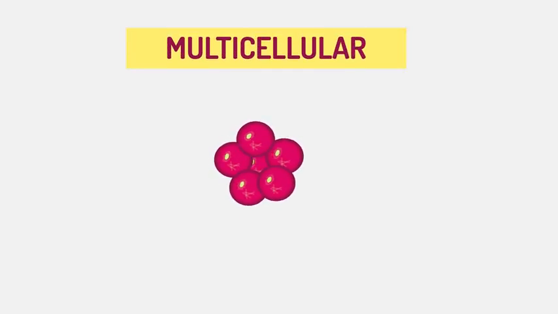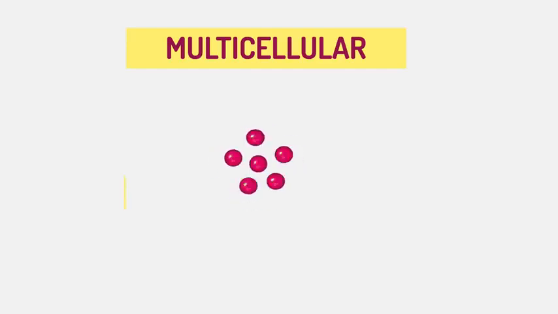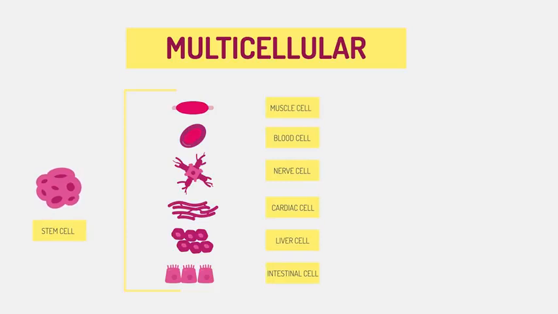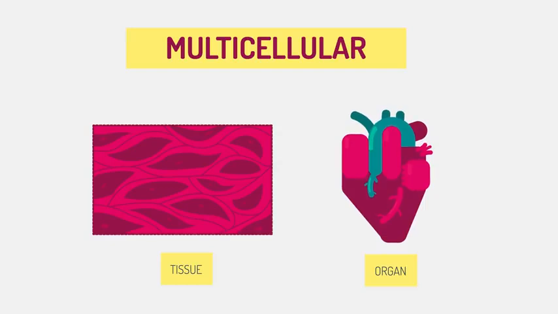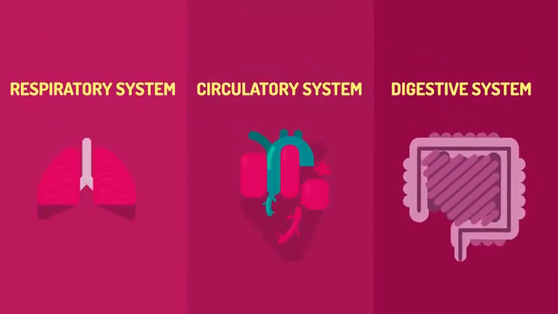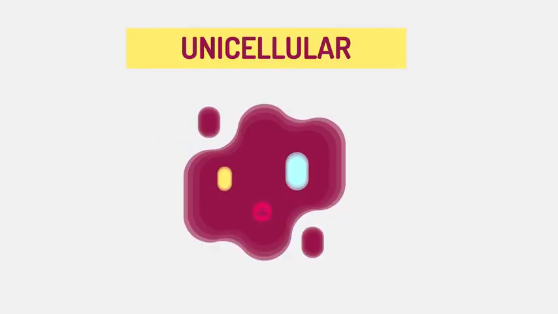All other organisms are multicellular. They consist of multiple cells and are more complex. The vast majority of plants and animals are multicellular. Being multicellular allows the organisms to be larger and have cell differentiation, so different types of cells to carry out different tasks. Groups of cells then function in the same way to form tissues or organs. These specialized organs carry out our life processes, working together in systems.